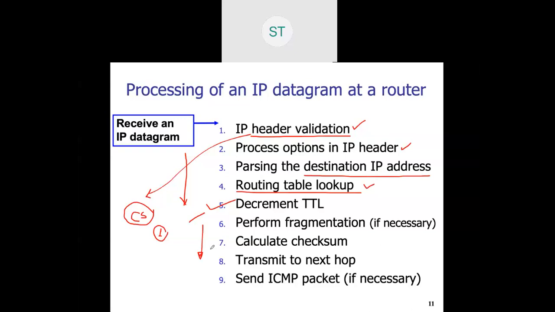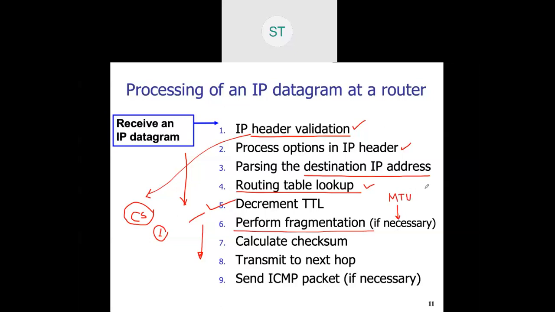So after processing, first it will decrement the TTL. Then it will carry out fragmentation, if necessary, because the router has the information regarding the MTU, which is of prime importance for fragmentation.